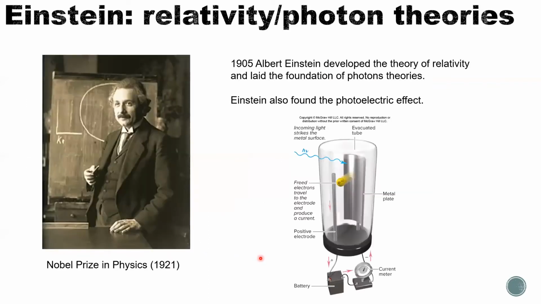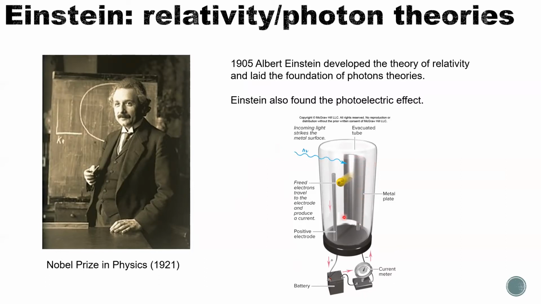The second one is also very famous, Einstein, right? He developed the theory of relativity and laid the foundation of photon theories. In this chapter, we'll focus more on the photon theories. To be more specific, Einstein explained the photoelectric effect. This is a device for the photoelectric effect. It works by shining a photon, a beam of light, on a metal piece.